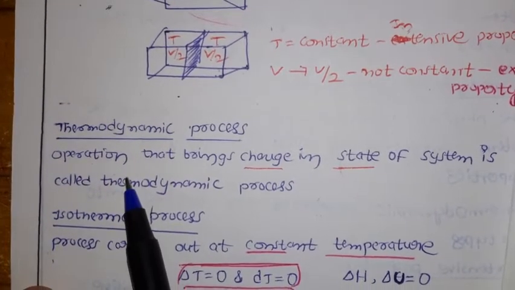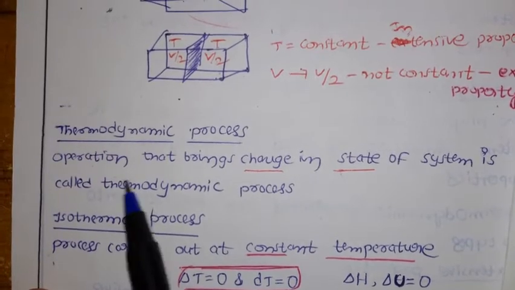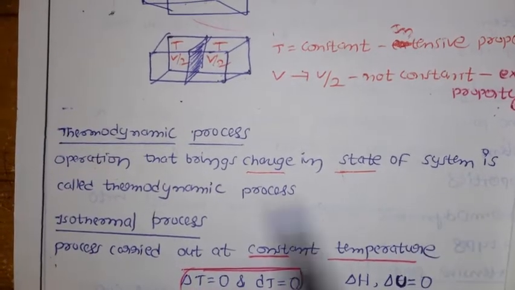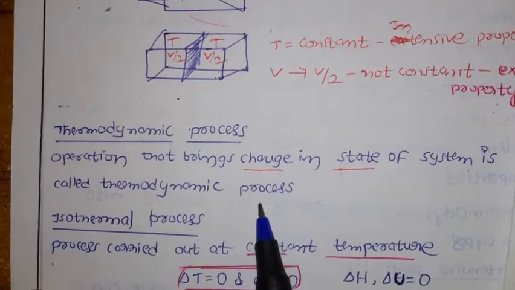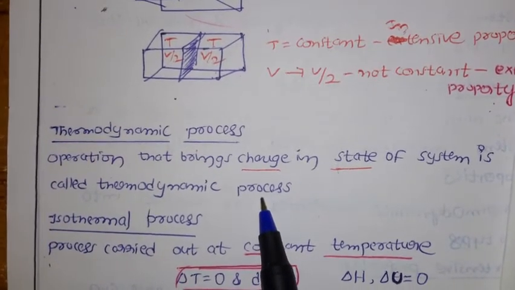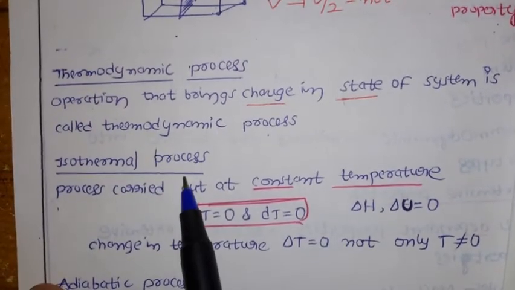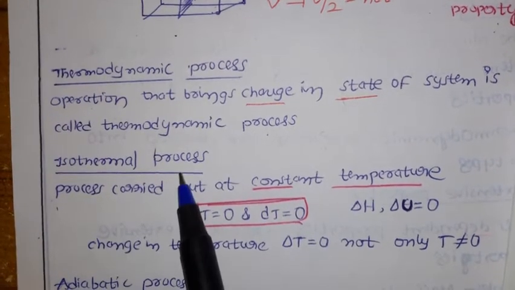Doing some work or some operation that brings a change in the state of the system is called a thermodynamic process. Now let us see how many types of process we have. Here we have the isothermal process. First one, the isothermal process.